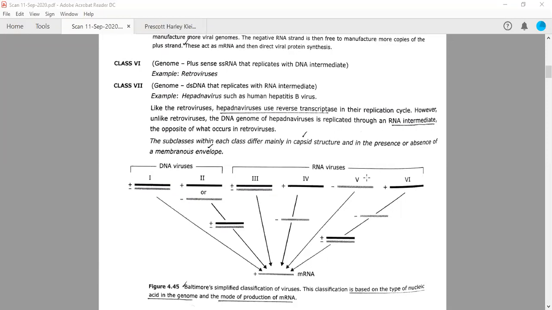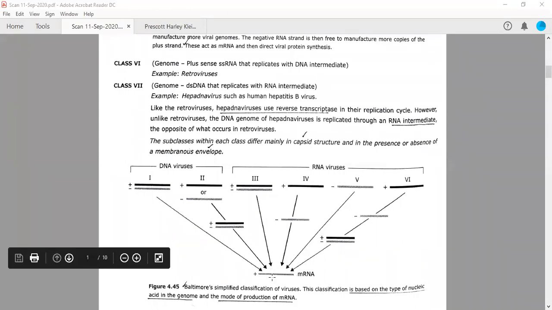The second thing which makes the difference between these classes is the method by which they synthesize their mRNA. So based upon the type of nucleic acid in the genome, whether it is DNA or RNA, and the second thing, the mode of production of mRNA, you can classify viruses into seven different classes, right?